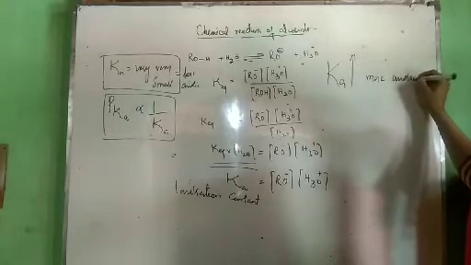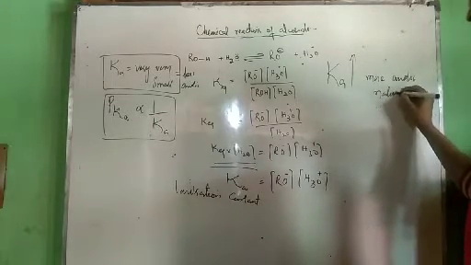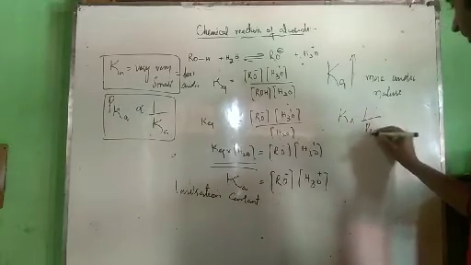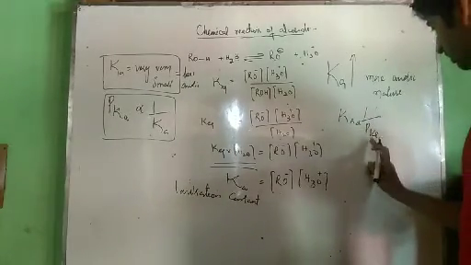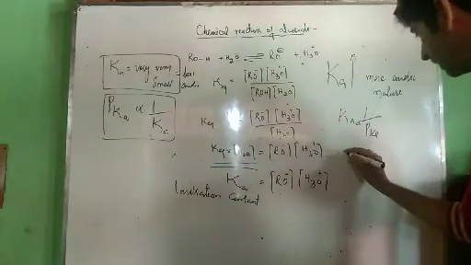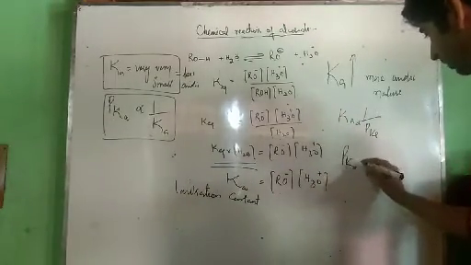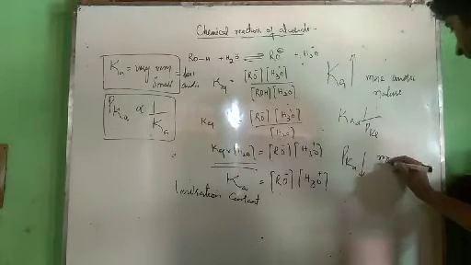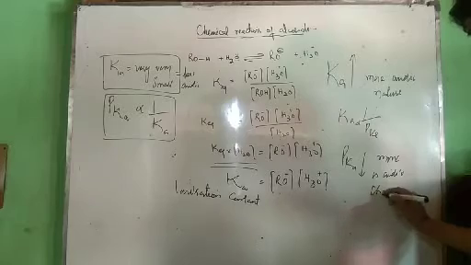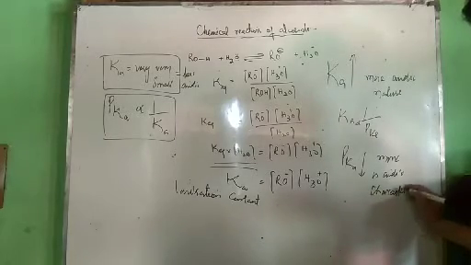This Ka is inversely proportional to pKa. Therefore, the smaller the value of pKa, the more will be Ka, and the more will be the acidic character. A conceptual question can be framed over here.